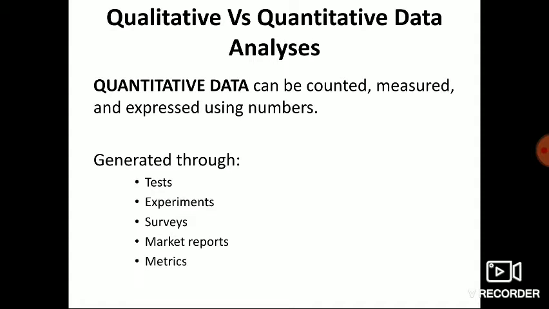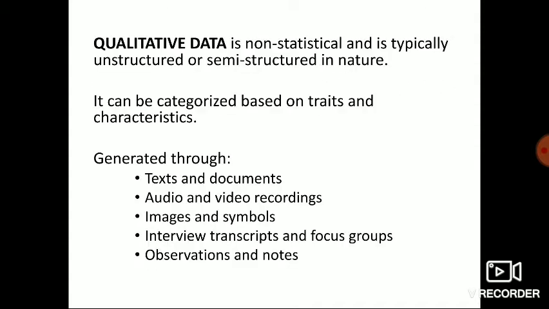This data can be generated through matrix, report, survey, experimentation, and test. So these are various ways of developing quantitative data. But qualitative data are semi-finished or unstructured. This data can be categorized by the form of traits and characters.